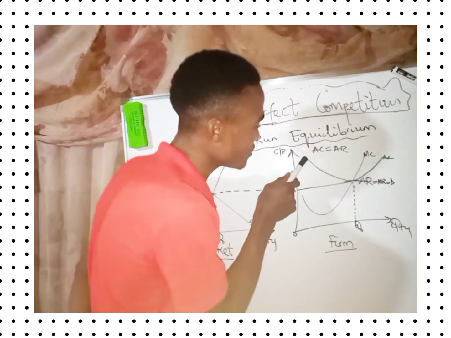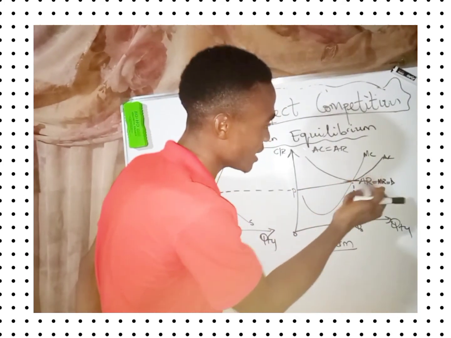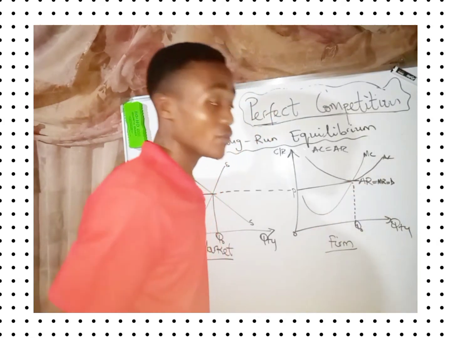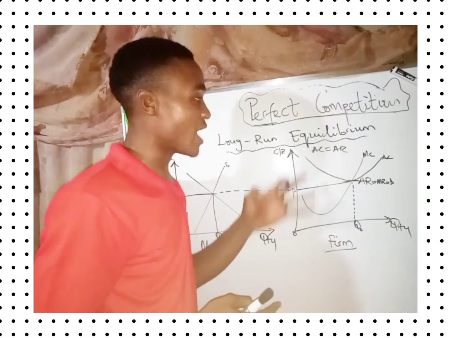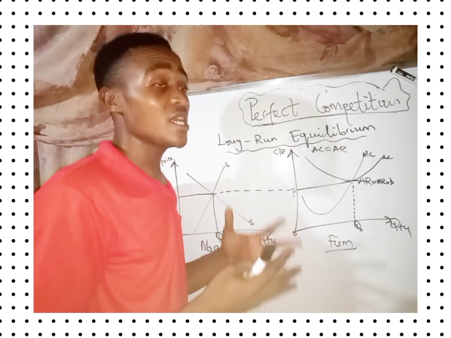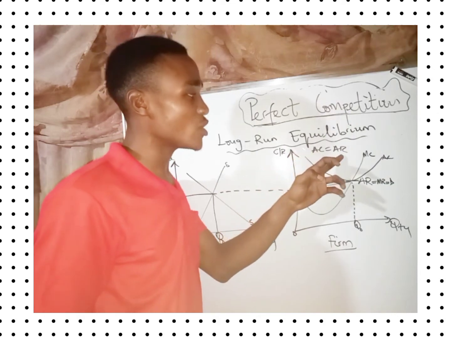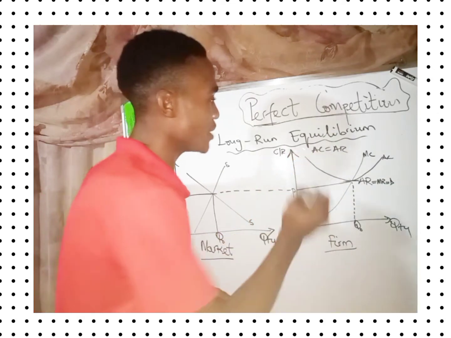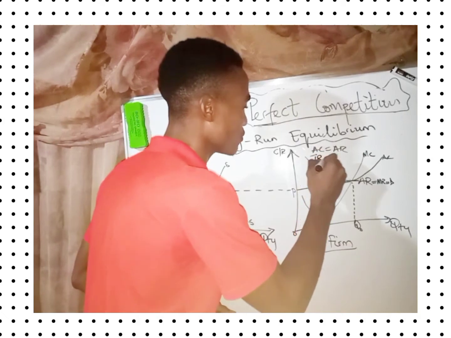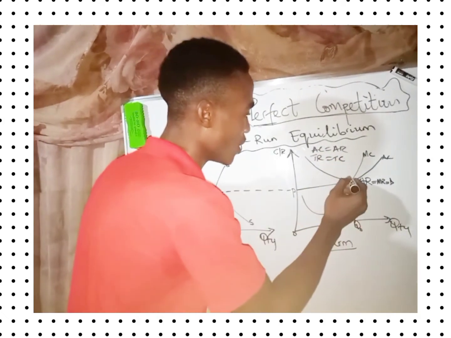In the short run situation, the average cost was below the average revenue curve, implying that the firm was realizing abnormal profit. But in this situation, average cost is equal to average revenue. Another way to say it is that we have total revenue equal to total cost.